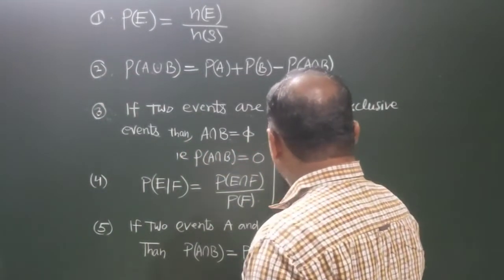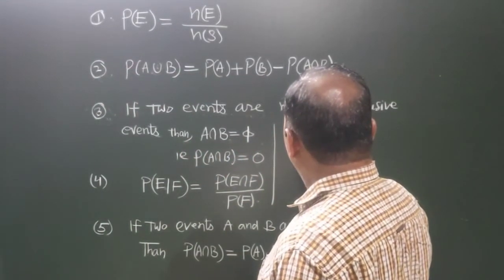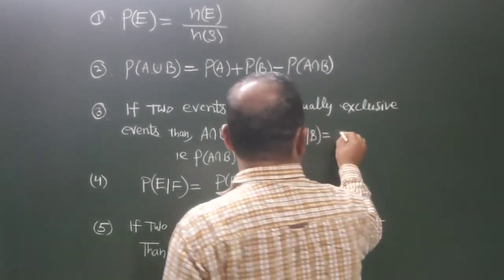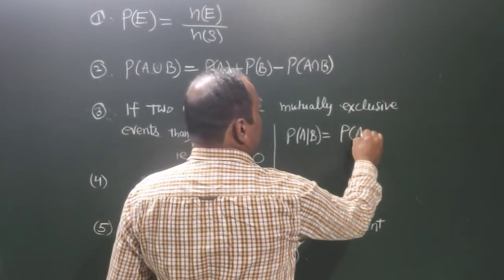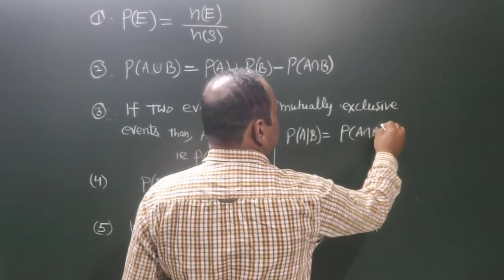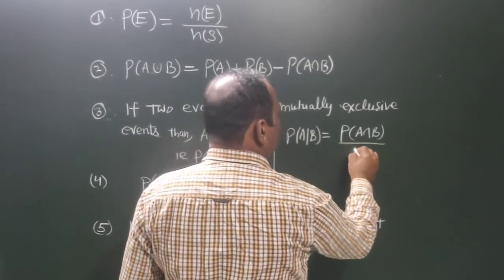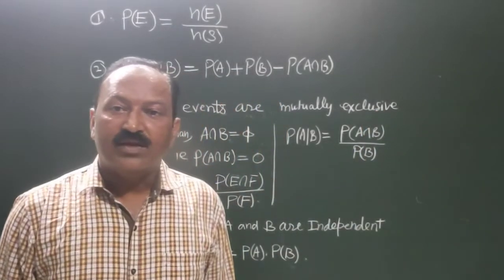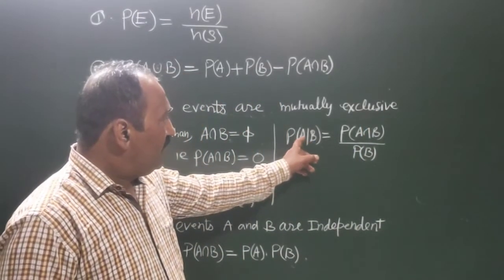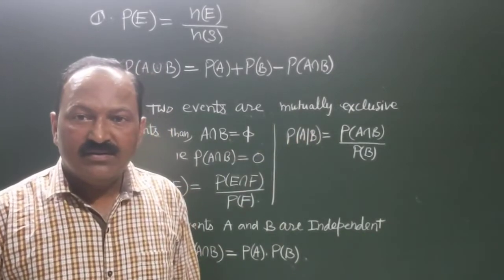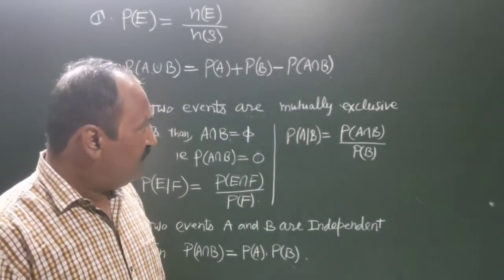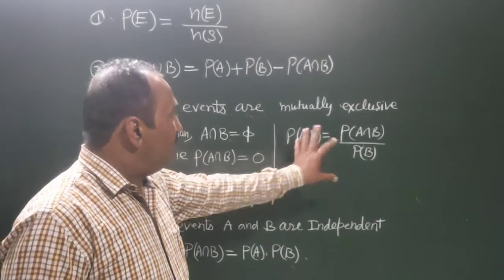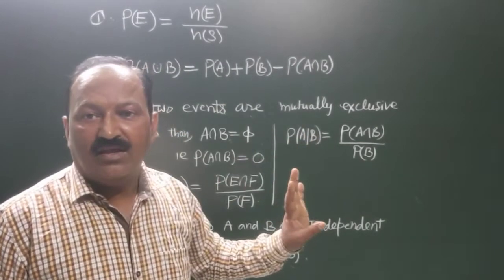Because P of A conditional B is equal to P of A intersection B over P of B. And if A and B are independent,